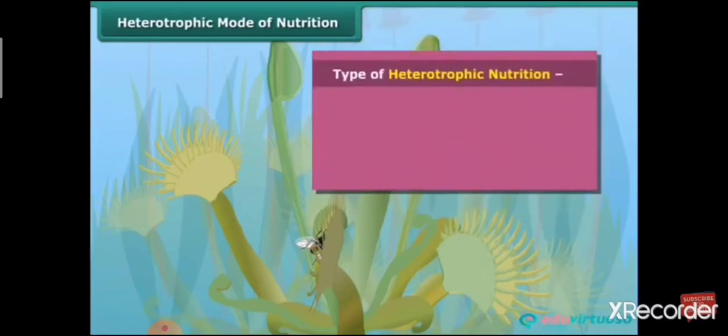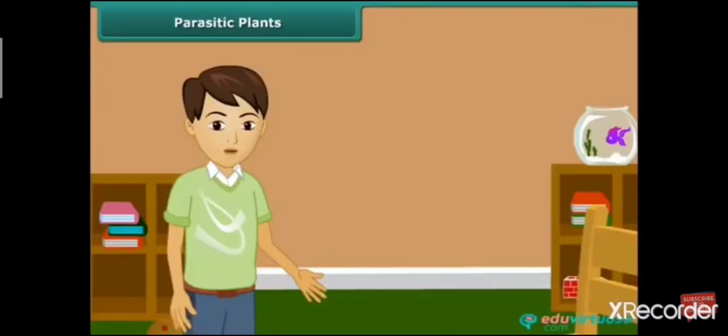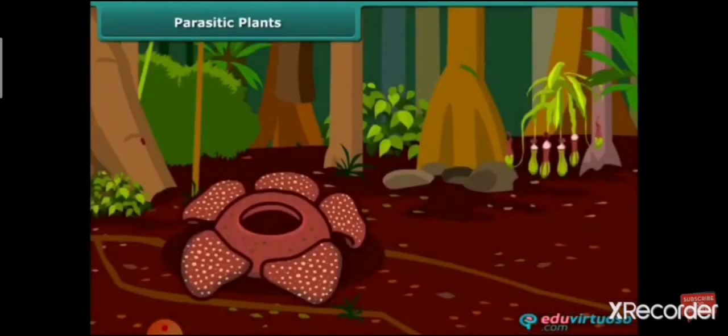So, there are 4 types of heterotrophic nutrition. First one is parasitic plants. Second one is saprophytic plants. Third one is symbiotic plants. Fourth one is insectivorous plants. Now, let us understand them one by one in detail.